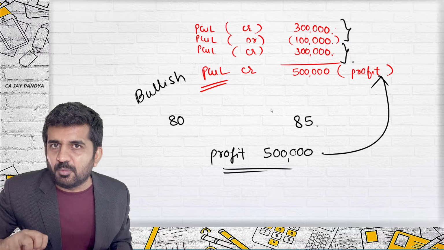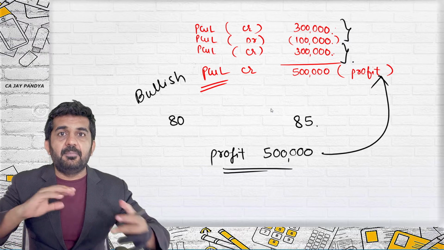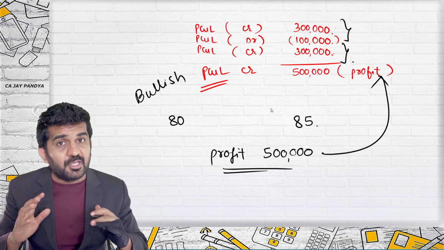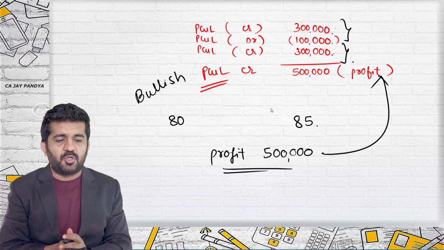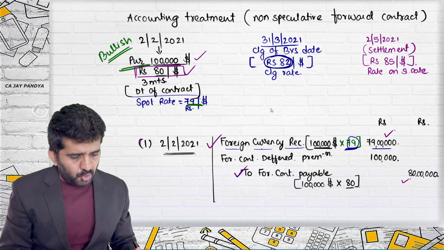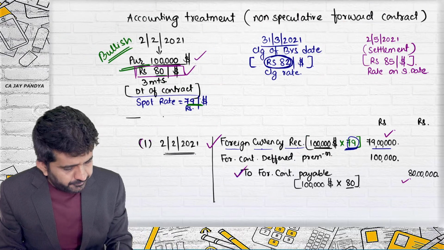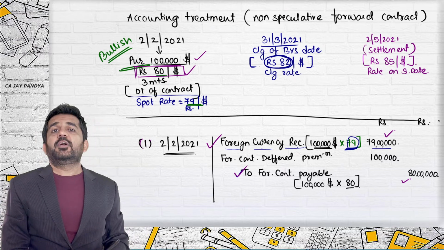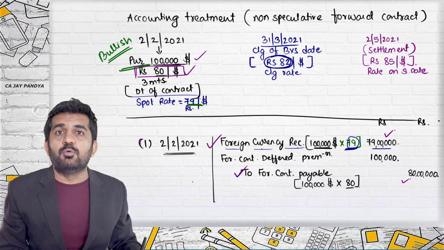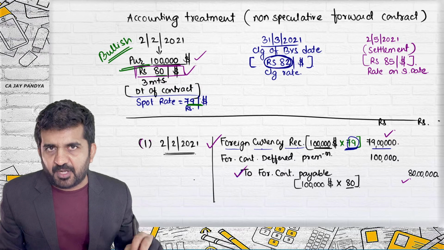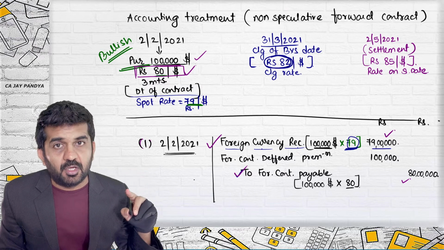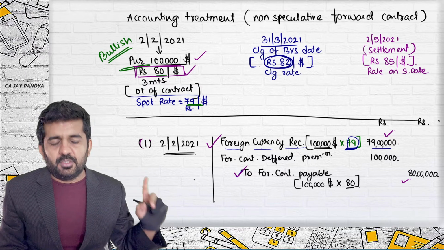So bank account will be debited or credited, the temporary accounts will be closed, and the remaining will be transferred to profit and loss account. So this is how a forward contract is recorded in the books of accounts as on the date of recording, as on the date of closing, as on the date of settlement.